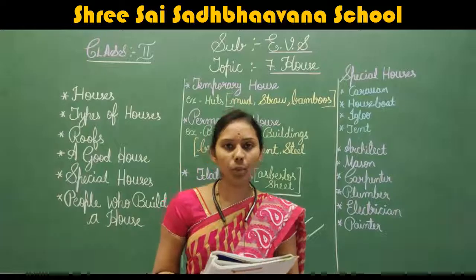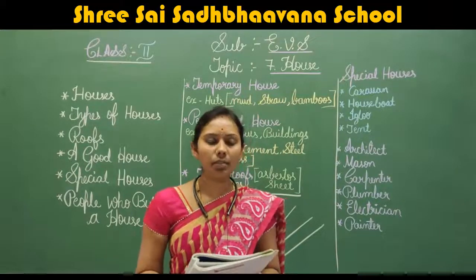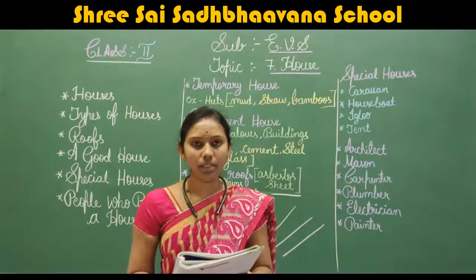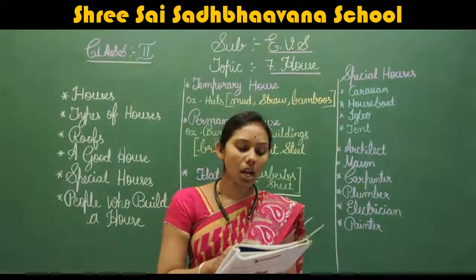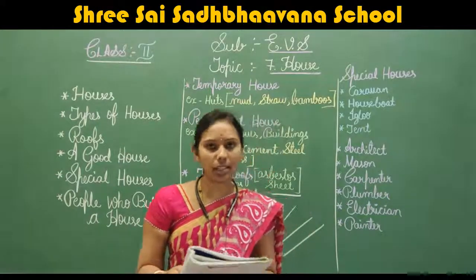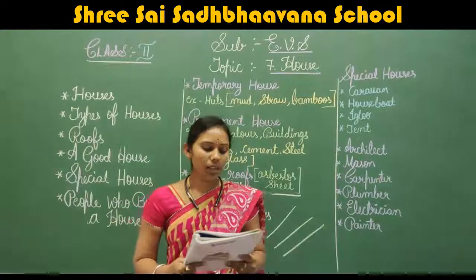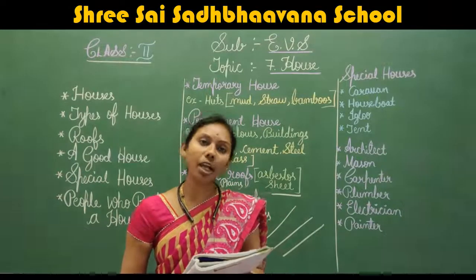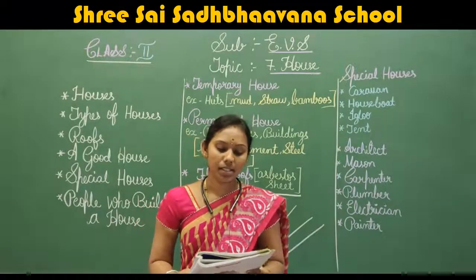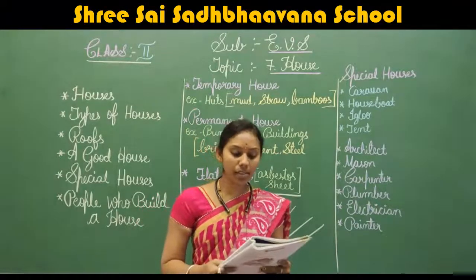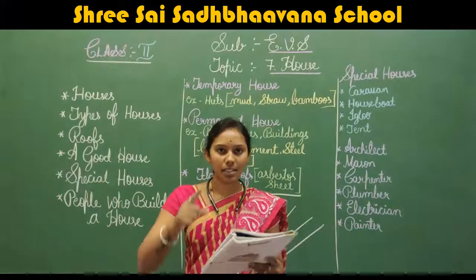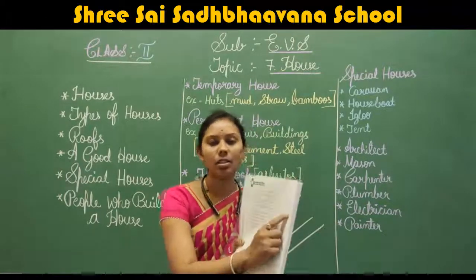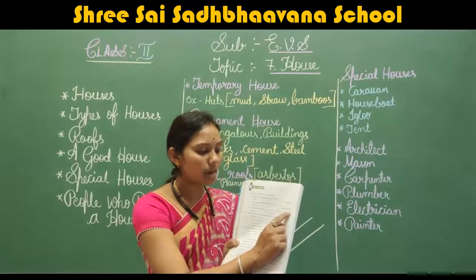Hut, flat, bungalow. Yes, hut. You can tick for hut. H-U-T, hut. Tick. What do we call very high buildings? Mansions, palaces, skyscrapers. Yes, it is skyscrapers. You can tick for the skyscrapers.